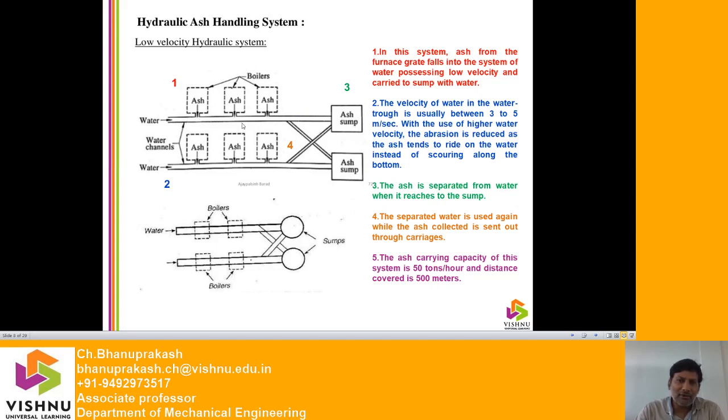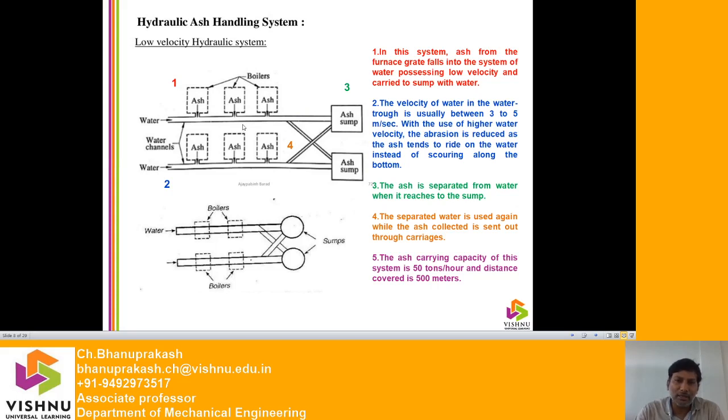The velocity of the water in the water trough is usually 3 to 5 meters per second. With the use of higher water velocity, the abrasion is reduced. Abrasion means nothing but wear. The channel will get worn.